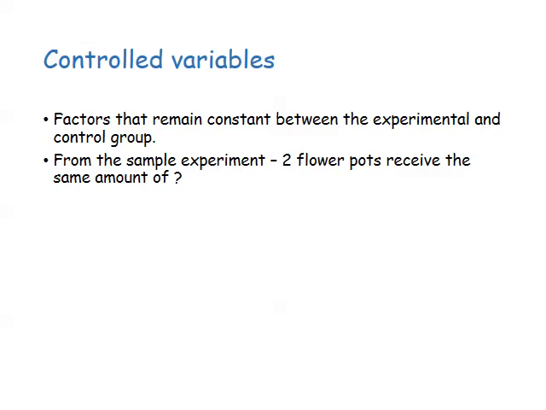Control variables are not the same as a control group. A control group is where the experimental or independent variable is eliminated. Control variables are all other factors that need to be kept consistent between the test group and the control group. For example, in the experiment with the flowering plants, we want to make sure that we use the same types of flowers, that the size of the flower pots were the same, that each of the flower pots received the same amount of water, that each of the flower pots were receiving the same amount of sunlight.